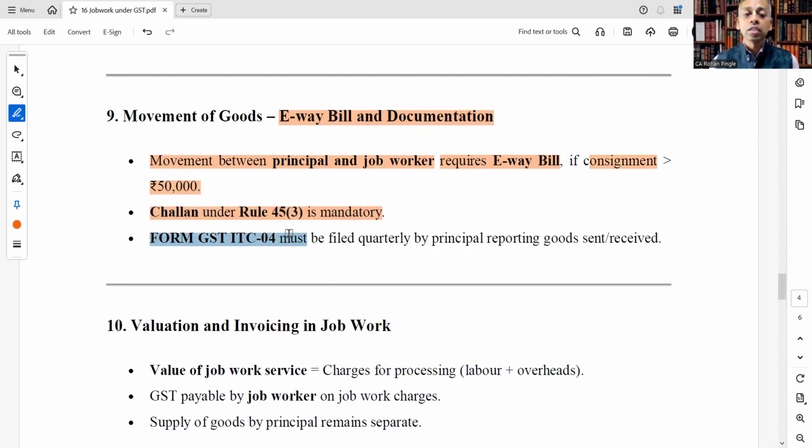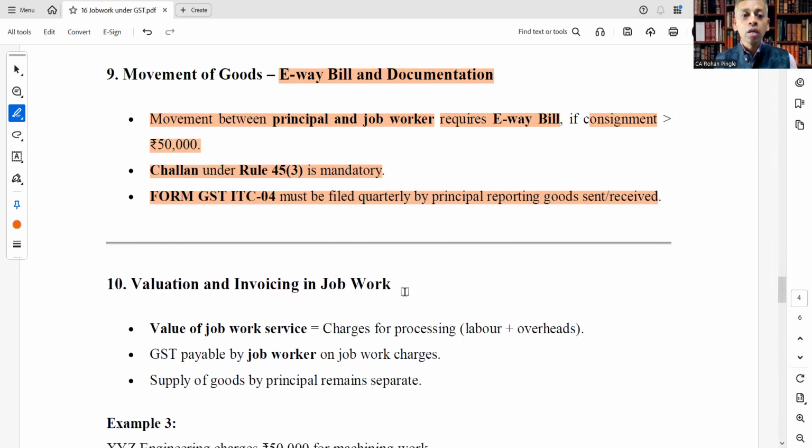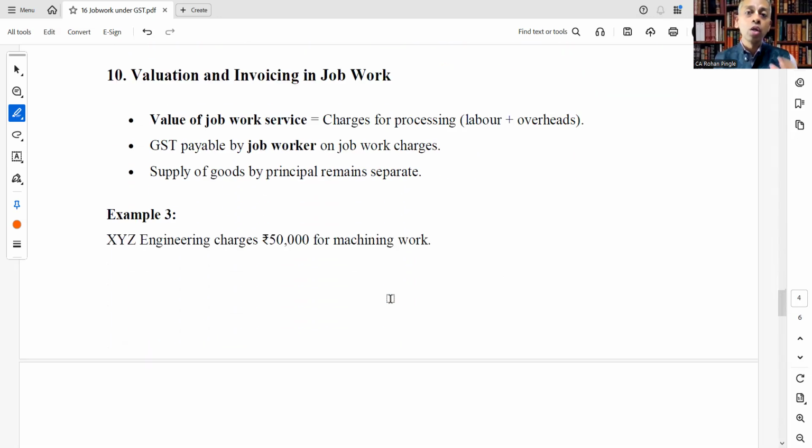Form GST ITC-04 must be filed quarterly by the principal, reporting goods sent or received. Let's see valuation and invoicing in job work. How is it valued? The value of job work service is equal to charges for processing, that is labor plus overheads. So when the job worker returns the goods to the principal, he makes a job work invoice, and the value of that invoice is arrived at as charges for processing, that is labor plus overheads.